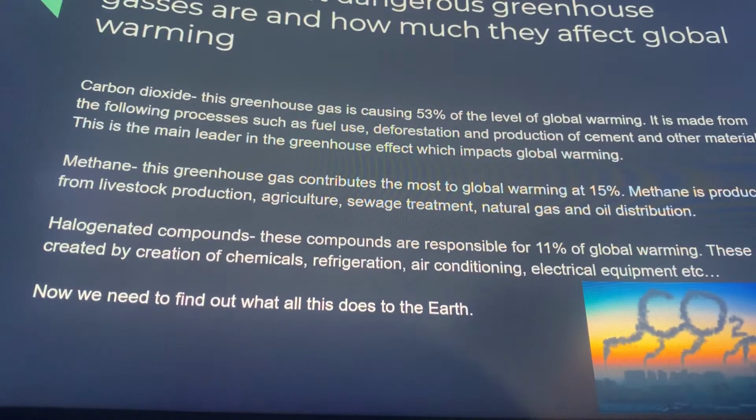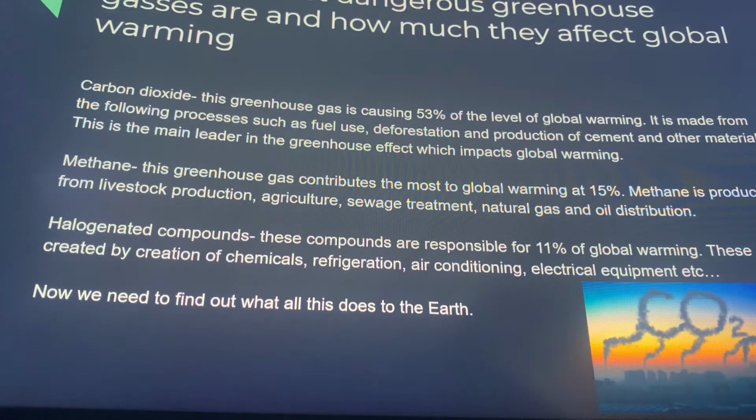What the most dangerous greenhouse gases are and how much they affect global warming. Carbon dioxide. This greenhouse gas is causing 53% of the level of global warming. It is made from the following processes, such as fuel use, deforestation, and production of cement and other materials. This is the main leader in the greenhouse effect, which impacts global warming. Methane. This greenhouse gas contributes the next most to global warming at 15%. Methane is produced from livestock production, agriculture, sewage treatment, natural gas, and oil distribution.